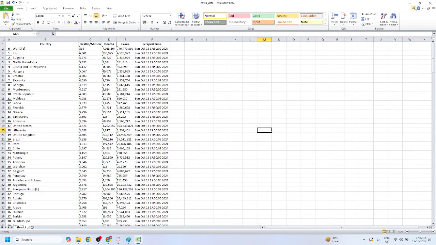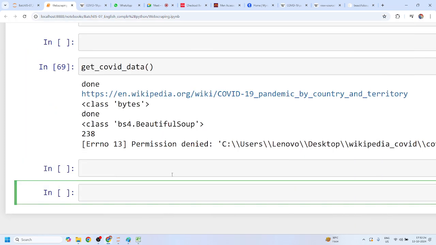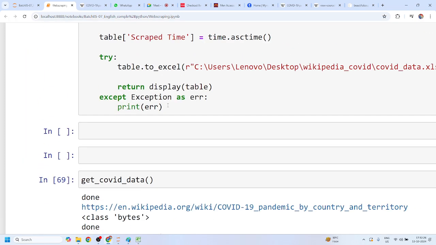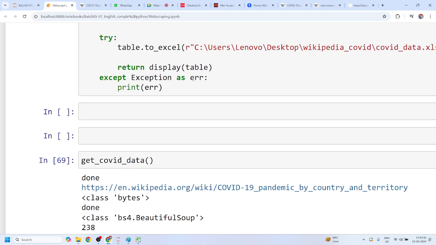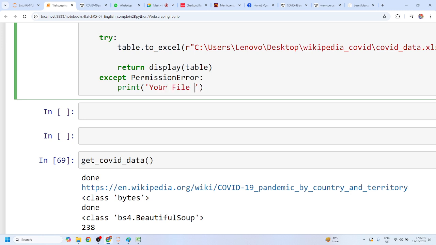So now I can just say, let me cut this, or just guys wait for a while, right? I can just simply say permission error, right? I know that there is a permission error, right? So I'll just say if the exception is permission error, instead of printing the error, you can say your file is open, right?